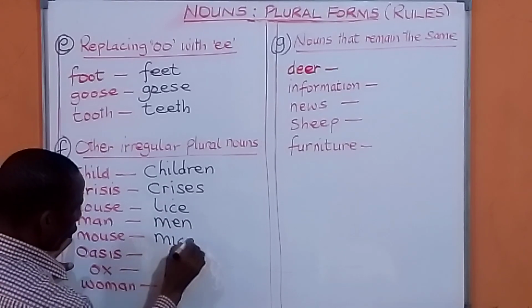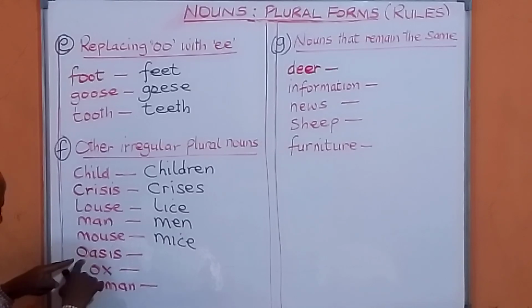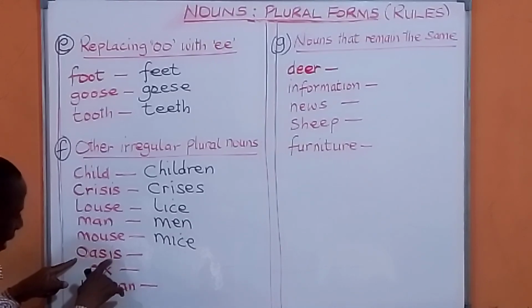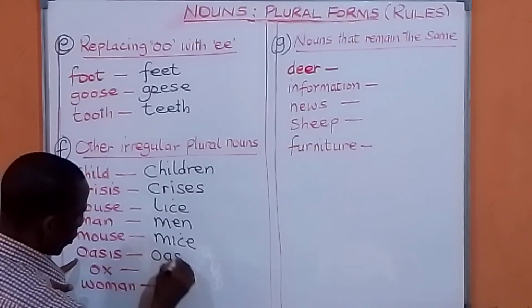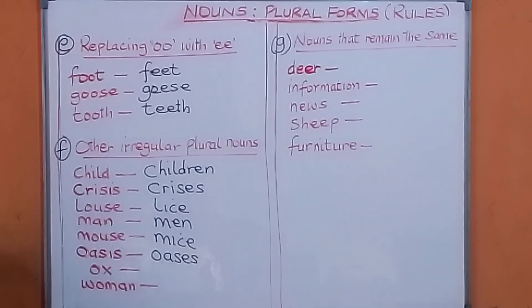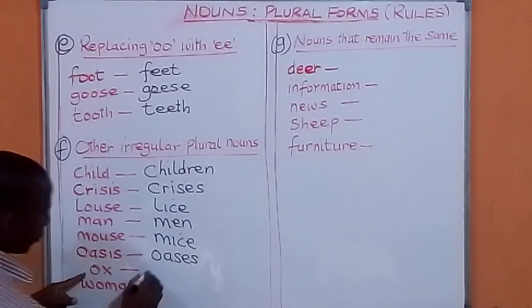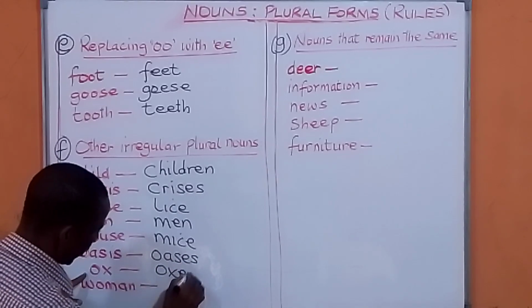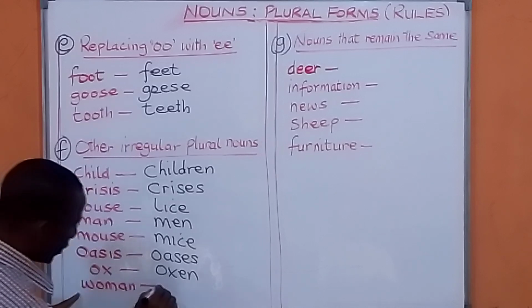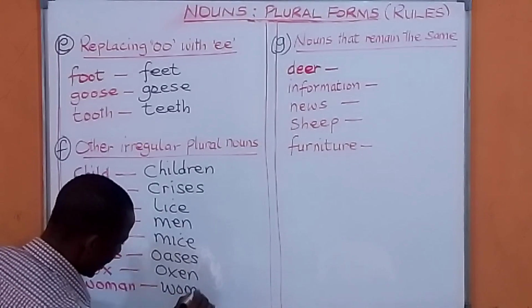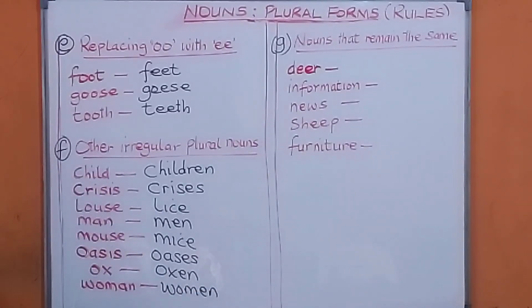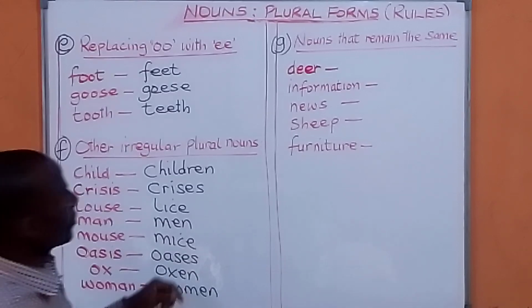Mouse. Plural mice. Oasis. You change this I here to E. Oases. Ox. You add E-N, oxen. Woman. You remove the A and add E, women.